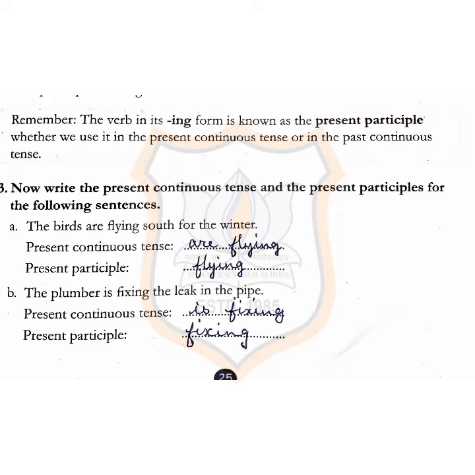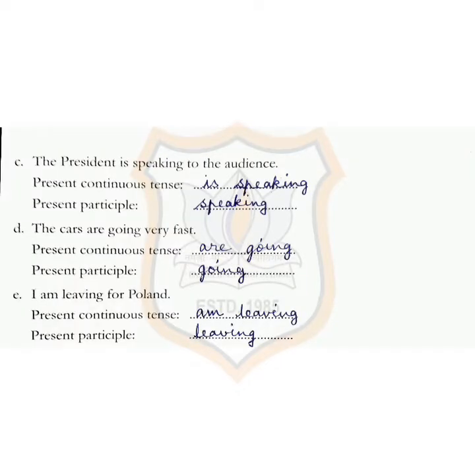Next, the plumber is fixing the leak in the pipe. Now present continuous tense is is fixing and present participle is fixing. Next, the president is speaking to the audience. Present continuous tense is is speaking and present participle is speaking. Next, the cars are going very fast. Now present continuous tense are going and present participle going. I am leaving for Poland. Present continuous tense am leaving and present participle leaving.